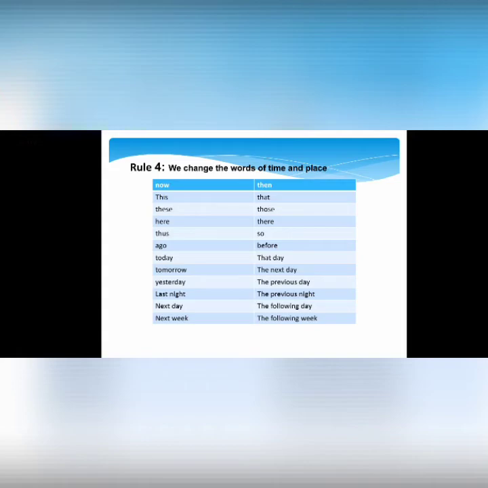There are some words which also change when we have words of time and place. This changes into that, these changes into those, here into there, thus into so, ago into before, today into that day, tomorrow into the next day, yesterday into the previous day, last night into the previous night, last day into the following day, next week into the following week.